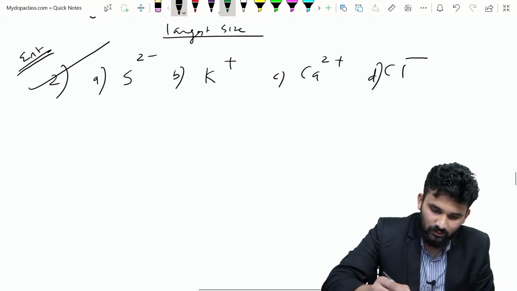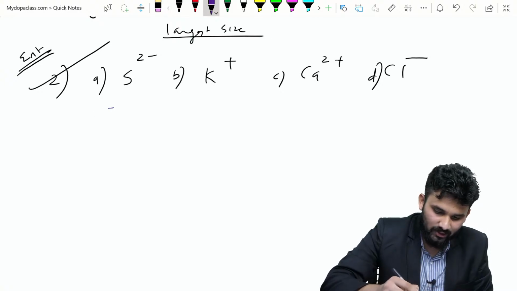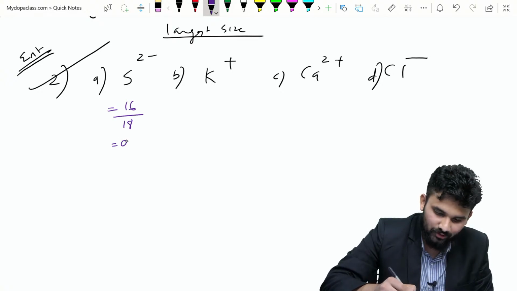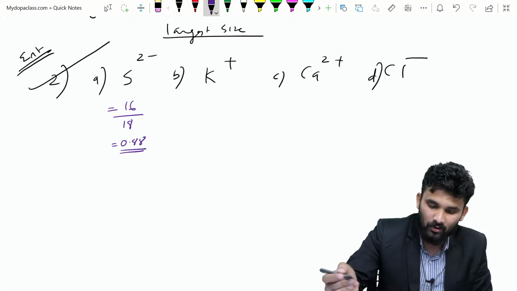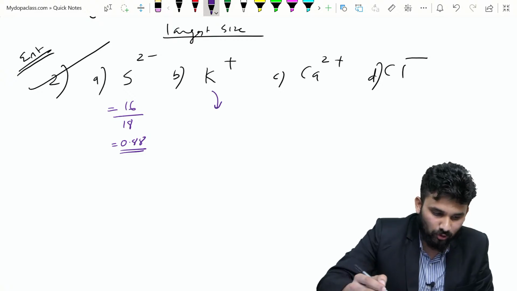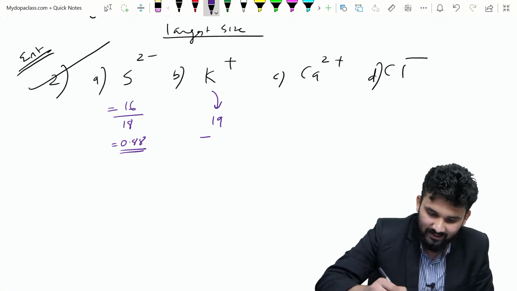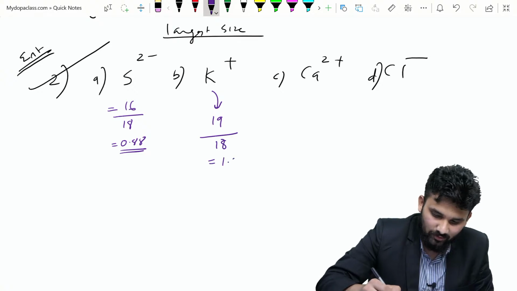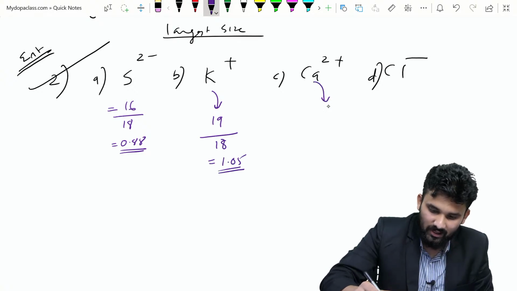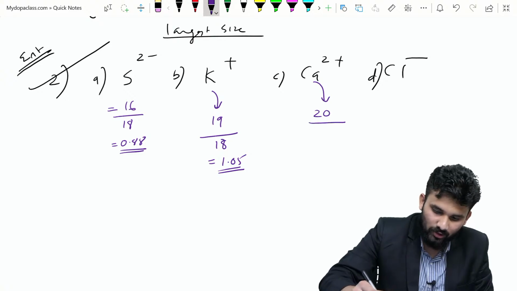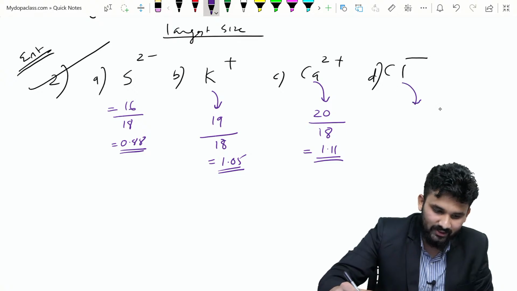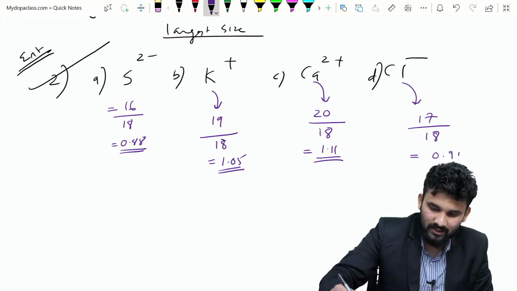Okay, so you can find out the P by E ratio here. P is proton, 16 by 18, so it will be 0.88. What is the proton of potassium? That is 19 divided by 18, so it will be 1.05. Calcium is 20, losing 2 electrons, so it will be 18, so 20 by 18, that is 1.11. Chlorine is 17, gaining 1 electron, so 17 by 18, so it is approximately 0.9 something.